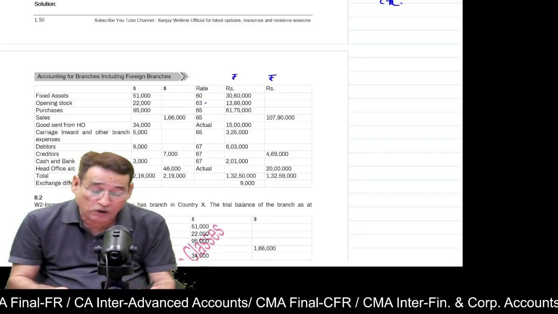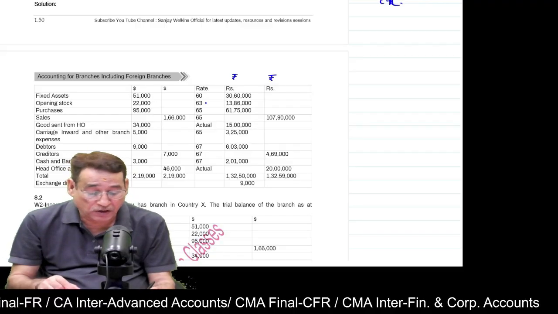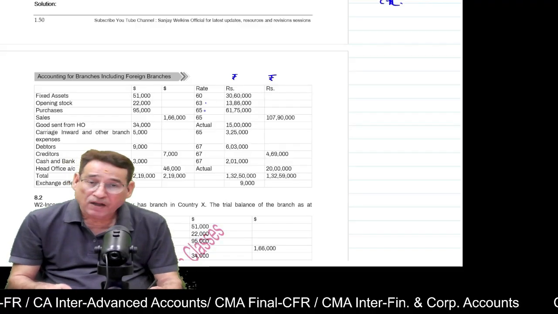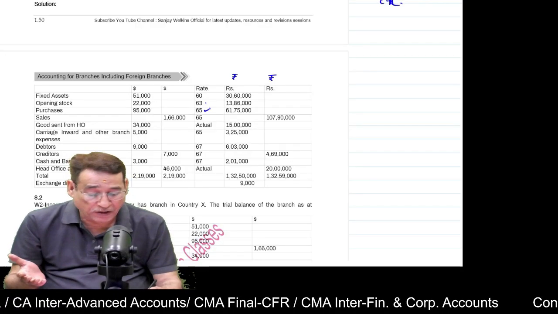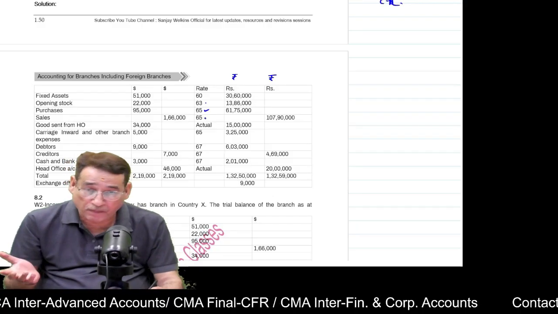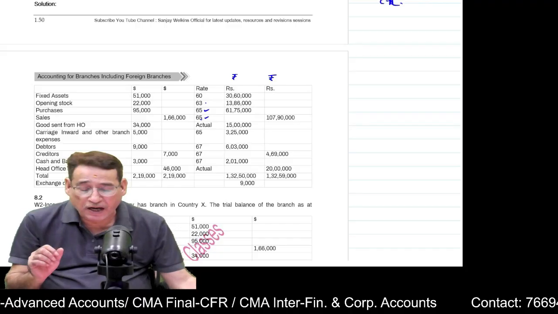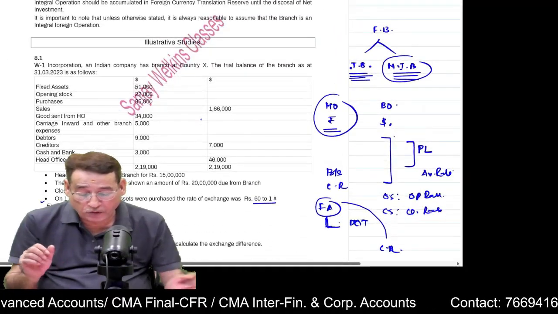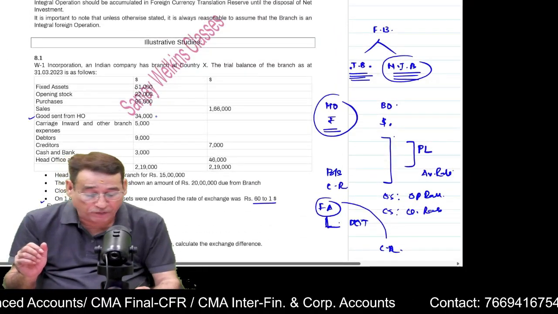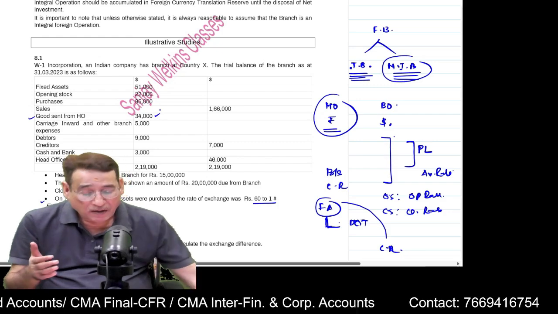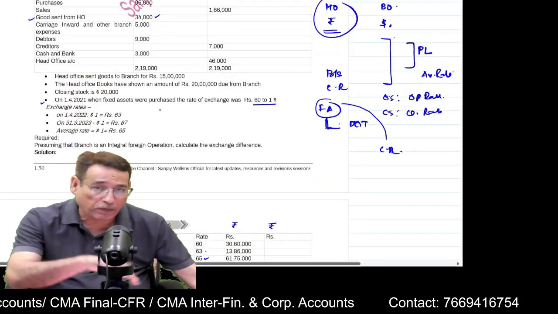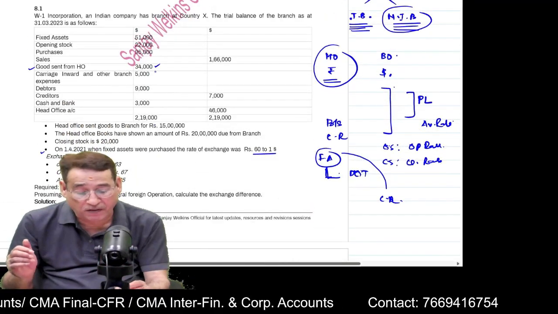Opening stock, I told you, opening rate given in the question, 63. Purchases, item of P&L, you will apply average rate. Correct? Sales, you are going to apply average rate. Important item is with respect to goods sent to branch. For example, here it is given goods sent from head office 34,000. But its value will be given. This is in terms of dollar.